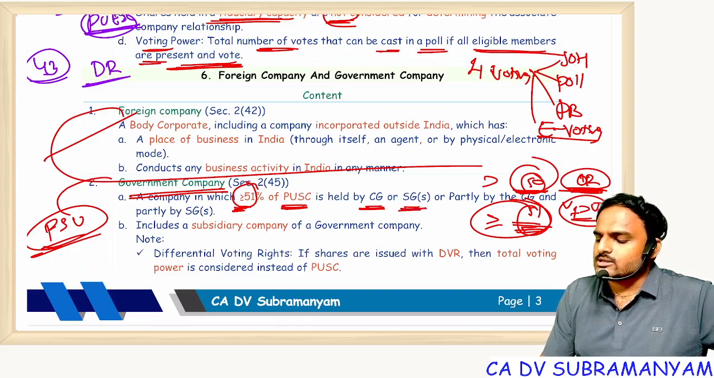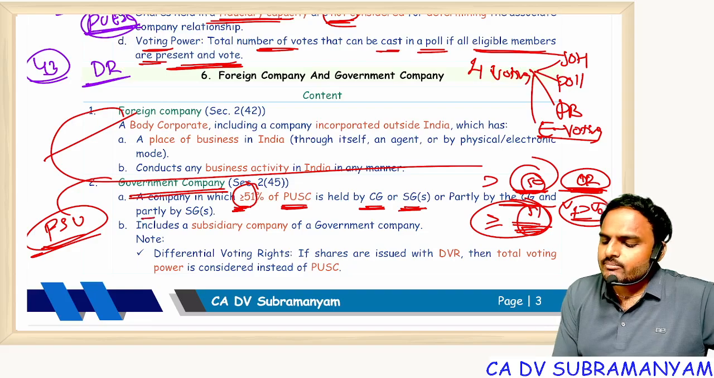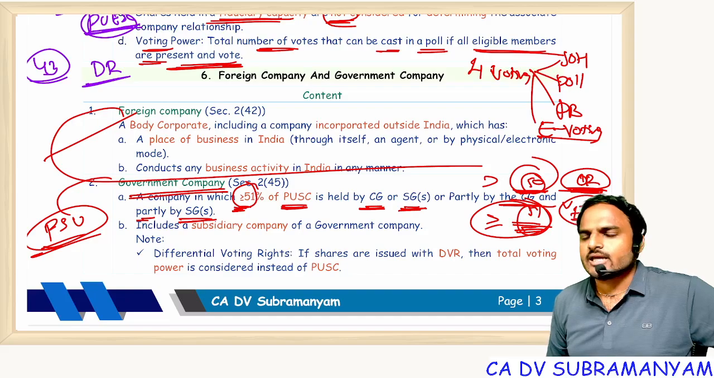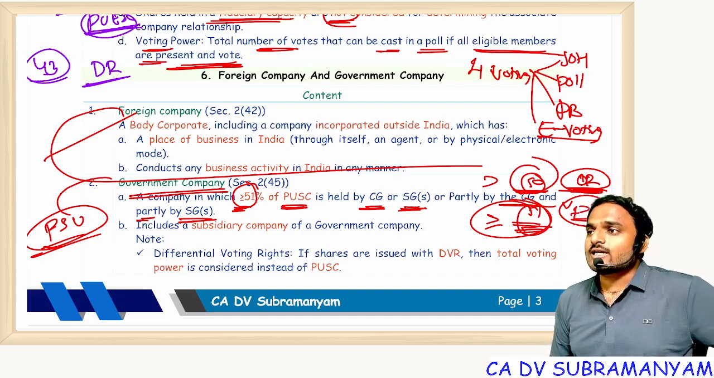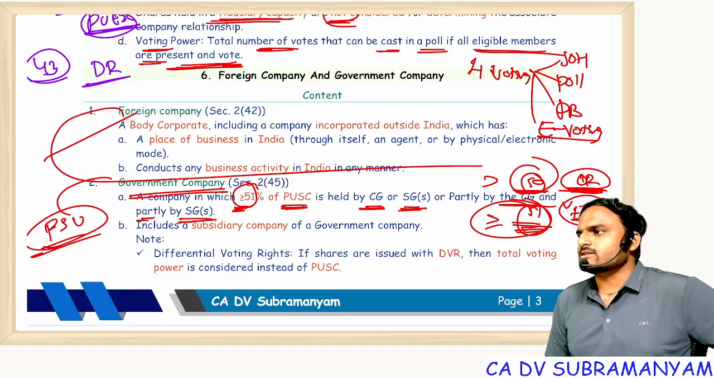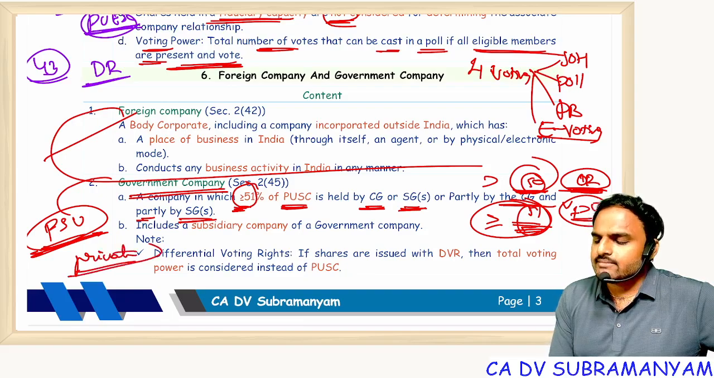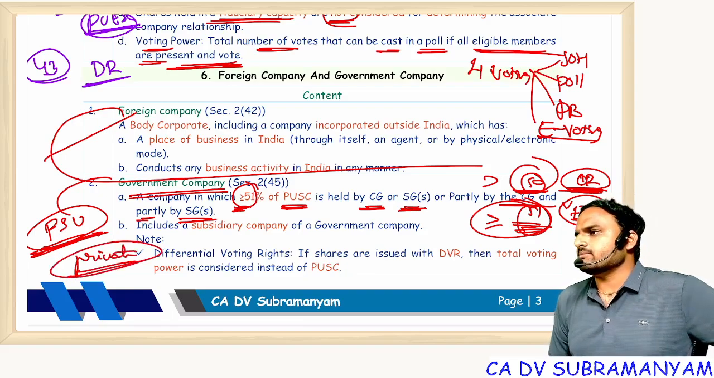either the Central Government or one or more state governments, or partly by the Central Government and partly by one or more state governments, then it becomes a government company. Now, my question: why does government invest money in companies? Why will government do business operations? Simple logic. If there is no concept of PSU, private enterprises will play games. 100% they will play games.